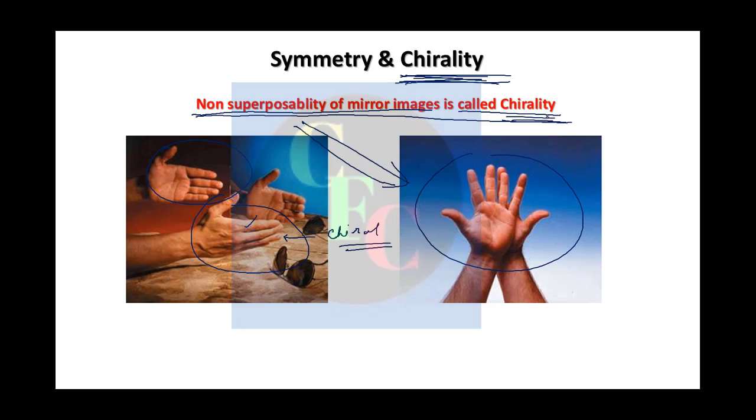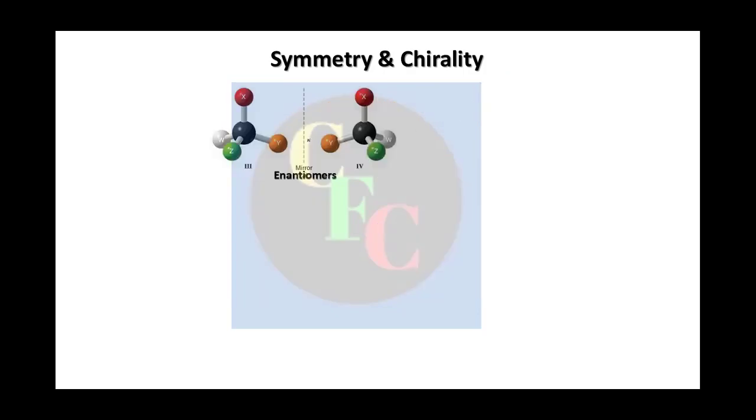Now, the different kinds of groups we will discuss later in chemistry. Suppose the carbon here is chiral.